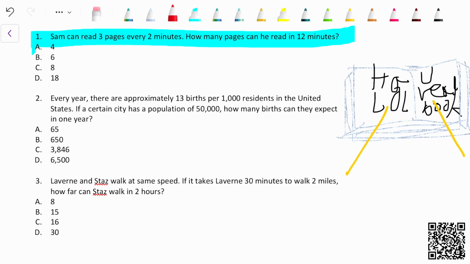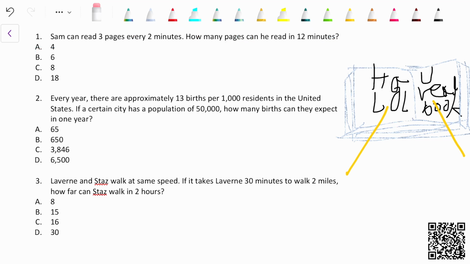All right, so you could solve it the standard way, which I'm going to explain right now. So it's basically 3 out of 2, which is how many pages he reads each minute, multiplied by how many minutes there are, equals. But there's also a quicker way to do it instead of just solving it. The quicker way is, you see here that 3 divided by 2 is definitely greater than 1 because 2 divided by 2 is 1. So if it's greater than 1, then it has to be greater than 12 because he reads more than 1 page per minute. And there's only one answer here that's more than 12.